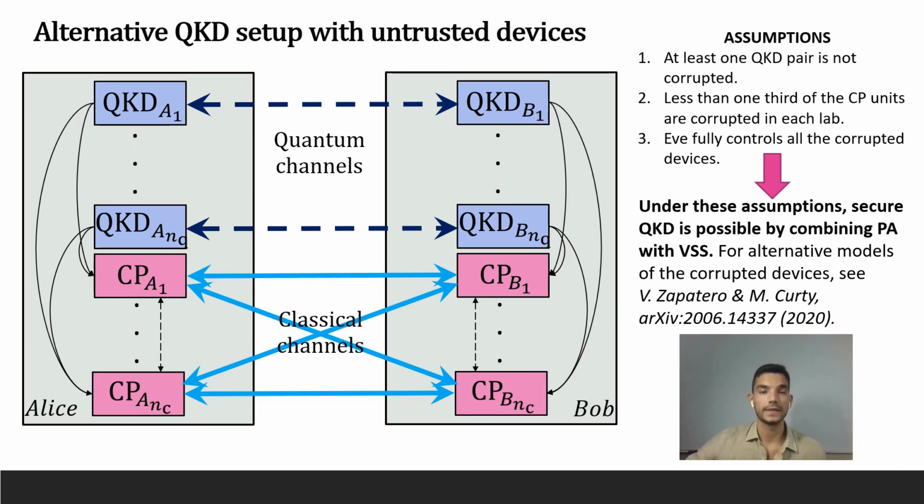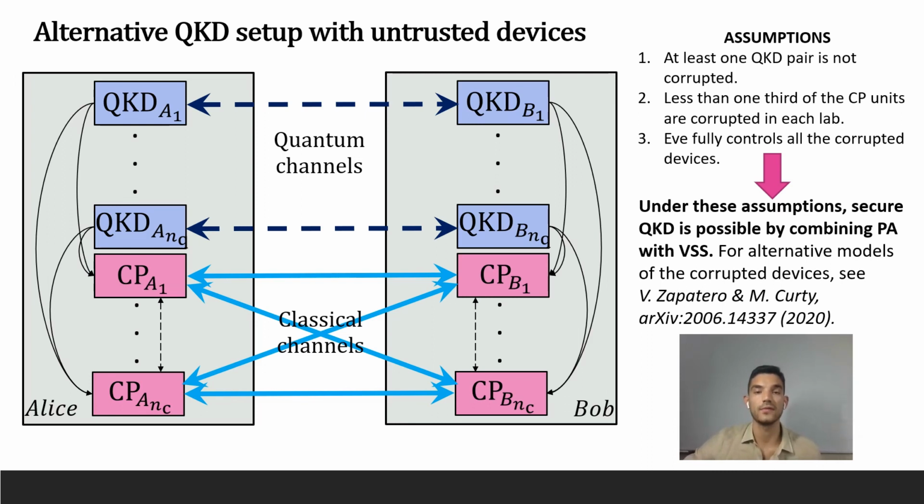Assumption 1. At least one QKD pair is not corrupted, which means that none of the two modules in the pair are corrupted. Assumption 2. Less than 1/3 of the CP units are corrupted in each lab. And assumption 3. Eve fully controls all the corrupted devices.